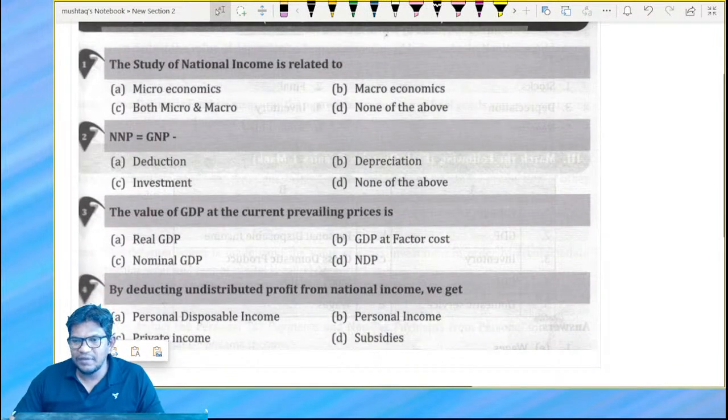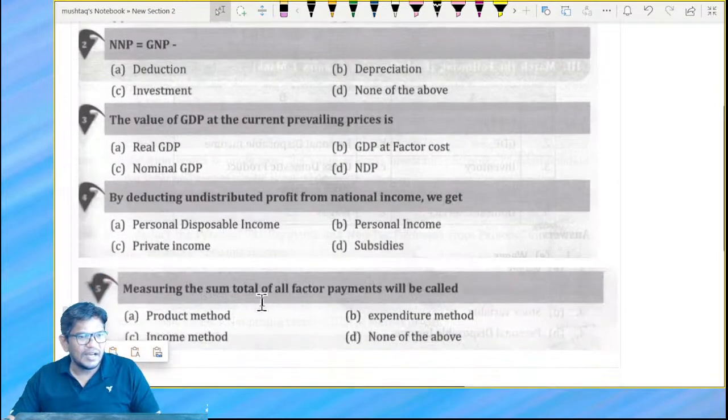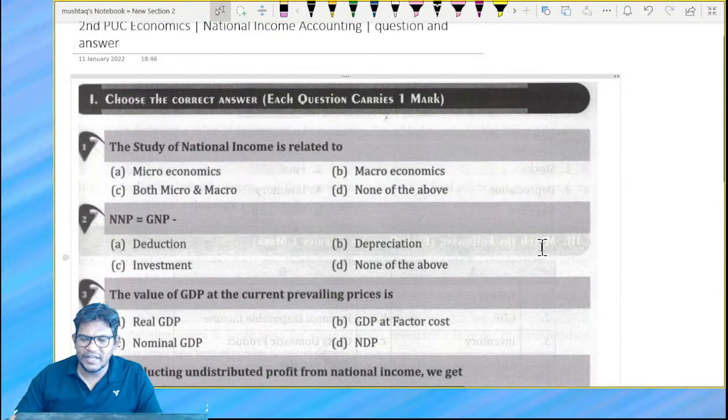Okay, one by one we'll finish. So we'll finish all, right bacho, we'll finish all. Okay, here is the sum of the questions. Let's answer this and we'll go for the next part.